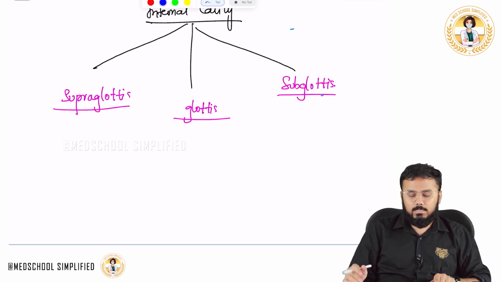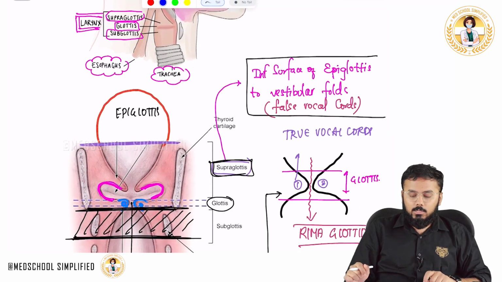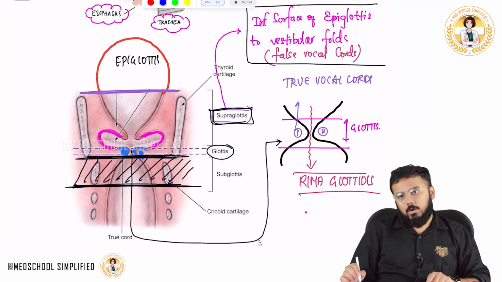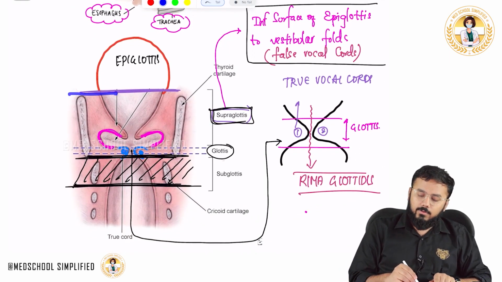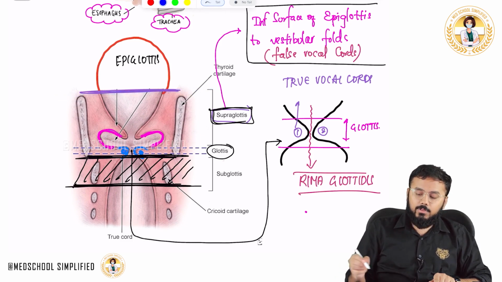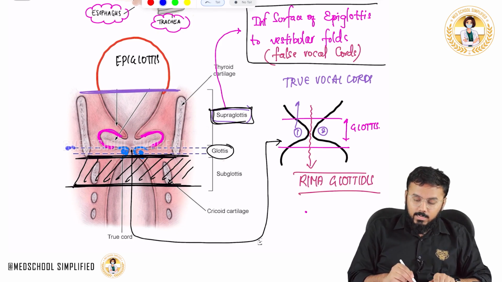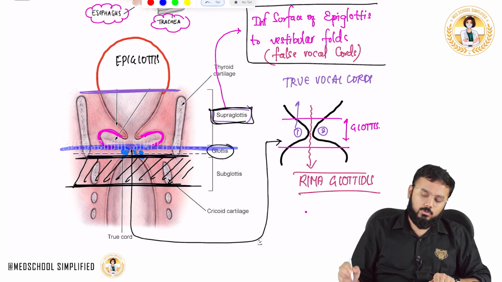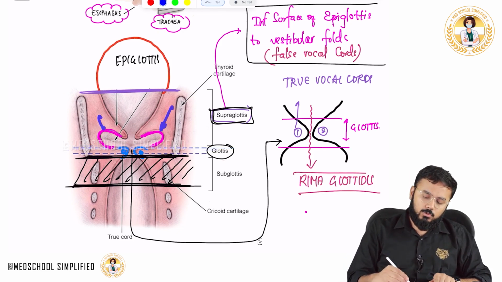Above the glottis we have the supraglottis, below the glottis we have the subglottis. Supraglottis ranges from the inferior surface of the epiglottis till the inferior border of the vestibular folds.